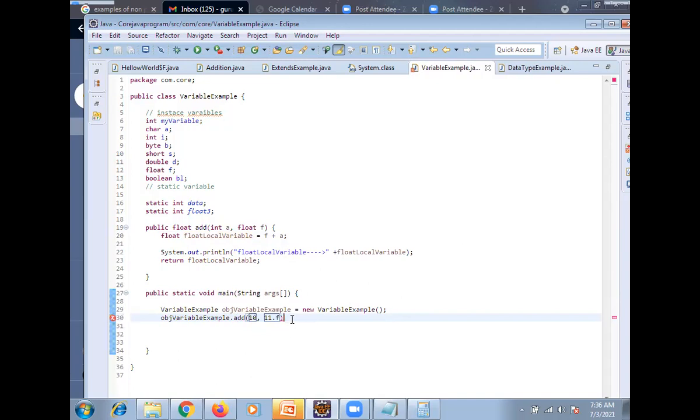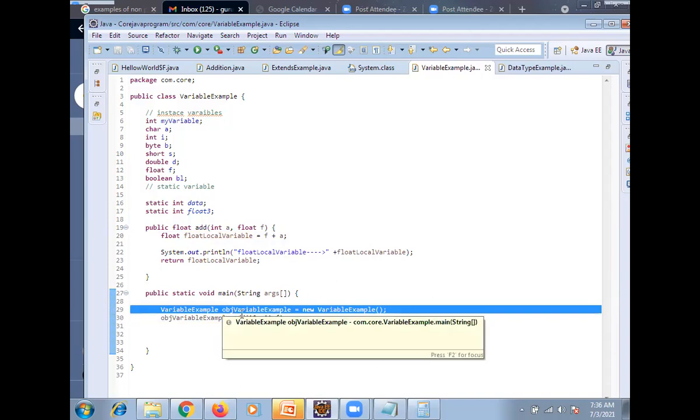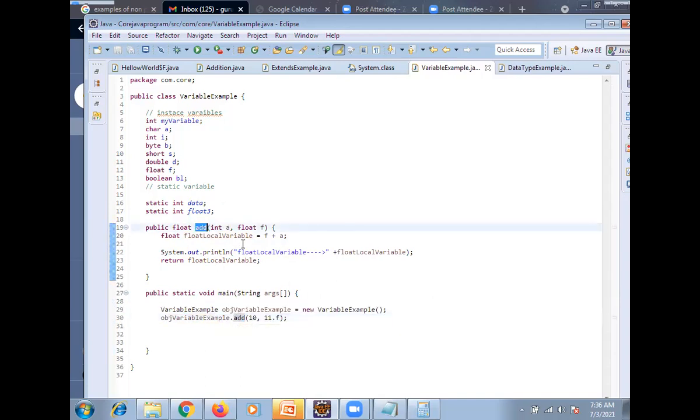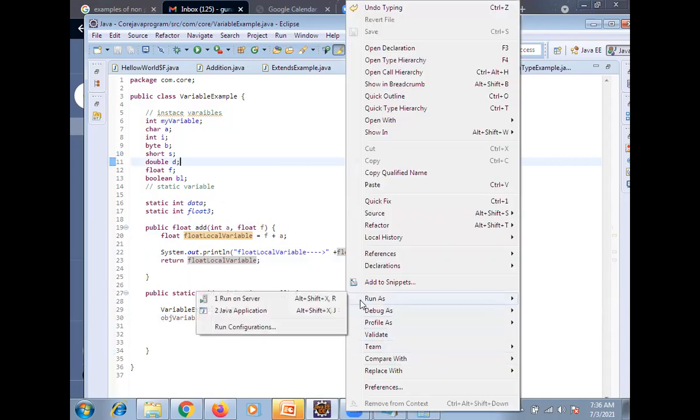So then what will happen in the main method? The object is created. Now after object creation, we are trying to invoke the add method. It will go here, it will come here, it will add together and assign to this value, and it will return. Finally here we are trying to print it. Now try to understand this.